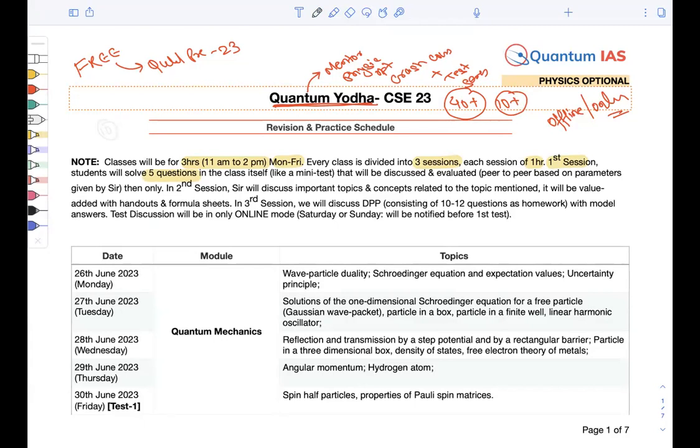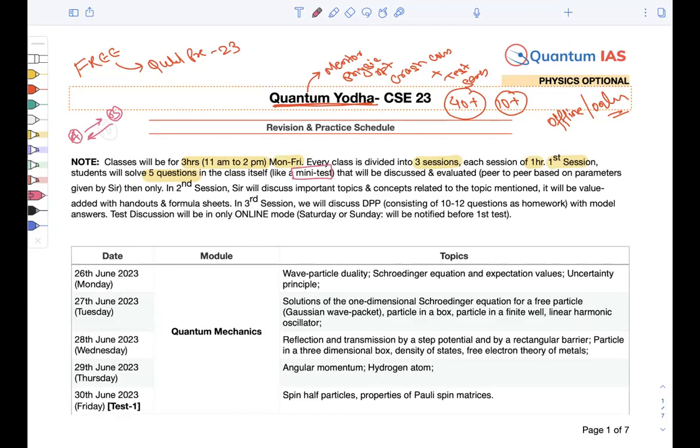And after that time, I will be discussing those questions in the class along with the model answer, and what you have written will be evaluated. There will be peer-to-peer evaluation: let's say A will give their copy to B and B will give their copy to A, and based on my directions, they will mark each other, right? So it will be like a mini test every day. Every day there will be 5 questions that will be evaluated there and then.